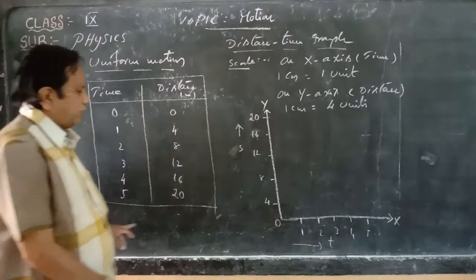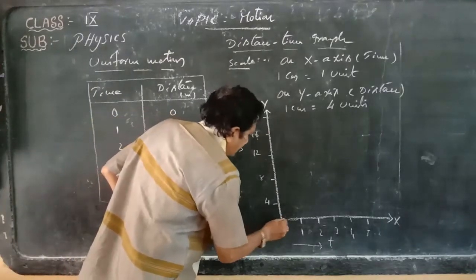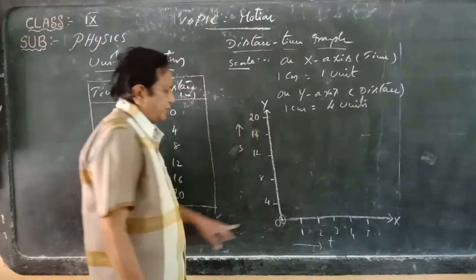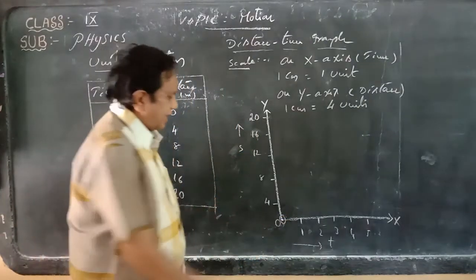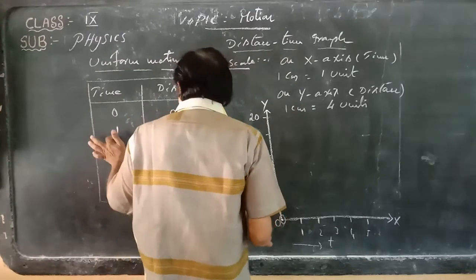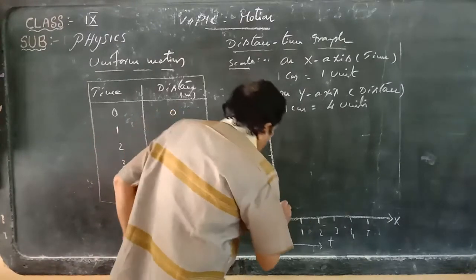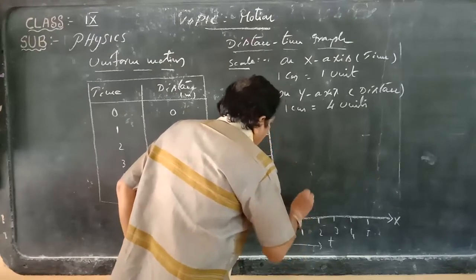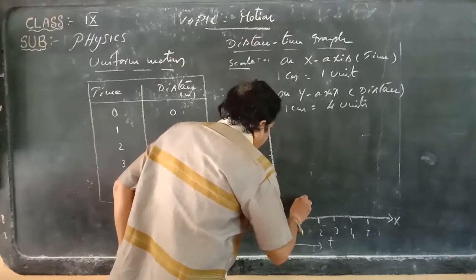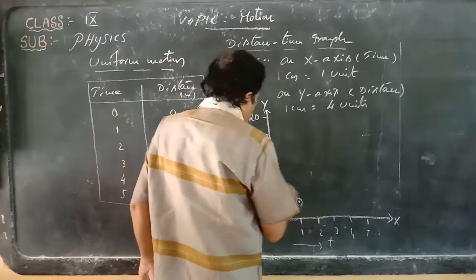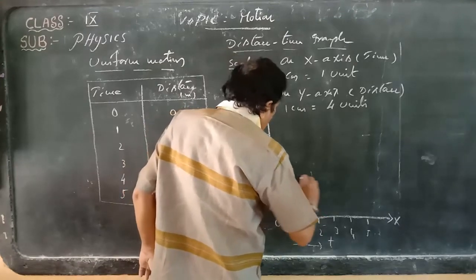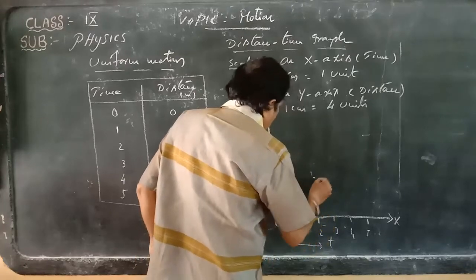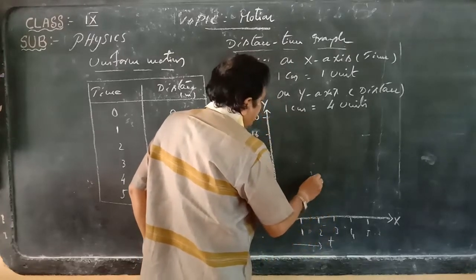Now the first point will be 0, 0. So 0, 0 lies at this point. Next point 1, 4: 1 on the x-axis, 4 on the y-axis. That means the line will come here, and we put the point. Next 2, 8. So here is the next point.